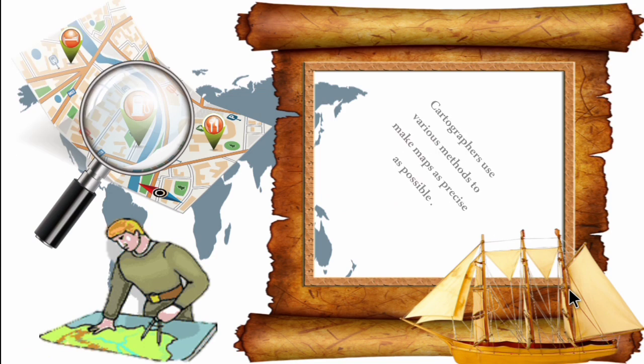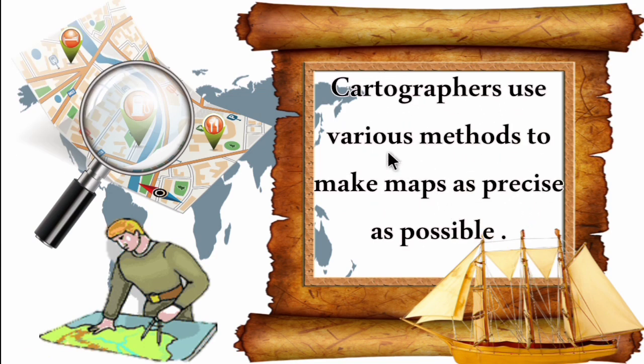Cartographers use various methods to make maps as precise as possible. Cartographers are the people who design maps. They use various techniques to make maps precise, and precise means short and understandable as possible.